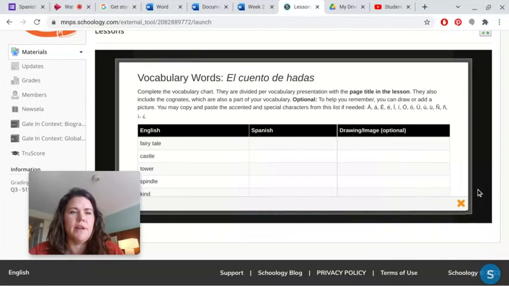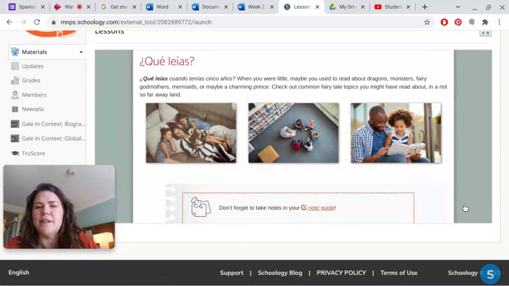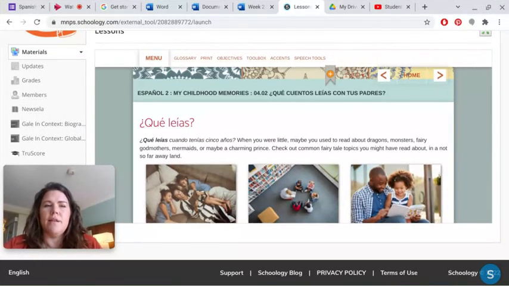Okay, I'm going to move myself over here so that I can navigate. Okay, so get that note guide. Then we're going to navigate up here to the next part.